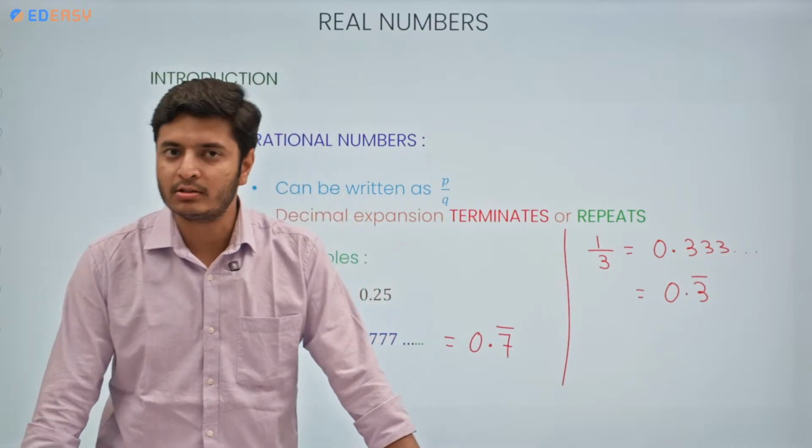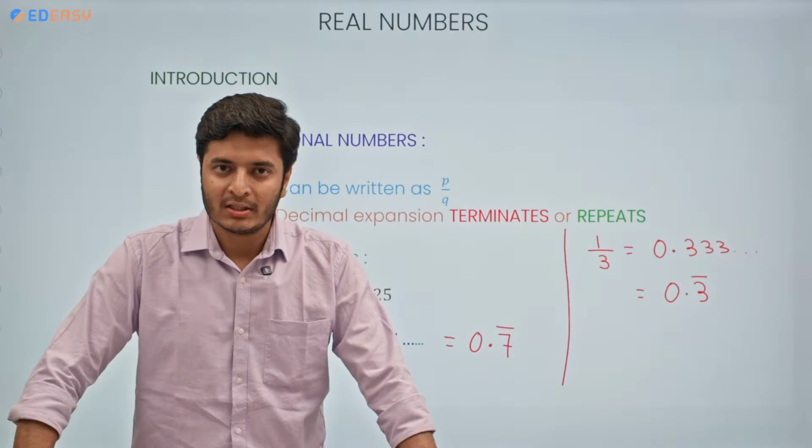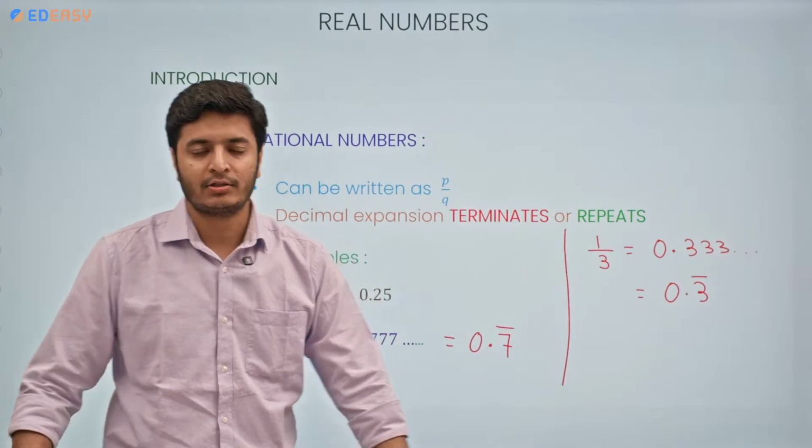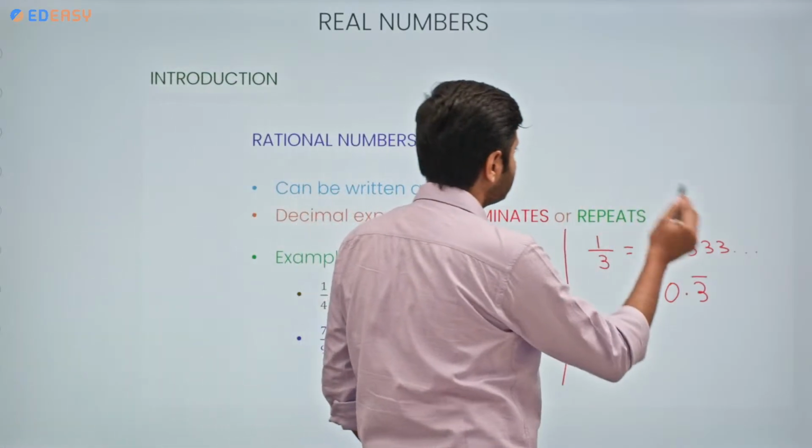There are three types of fractions: proper, improper, and mixed. Suppose we have a proper fraction. So the numerator must be lesser than the denominator.